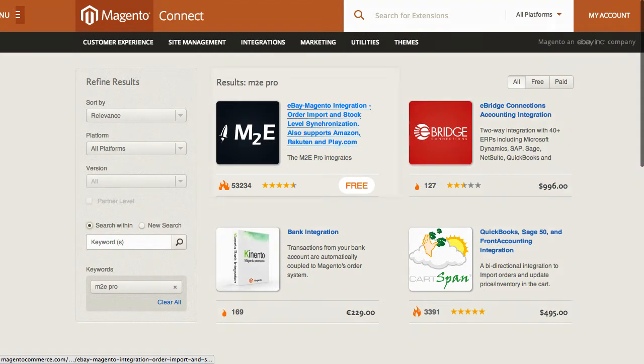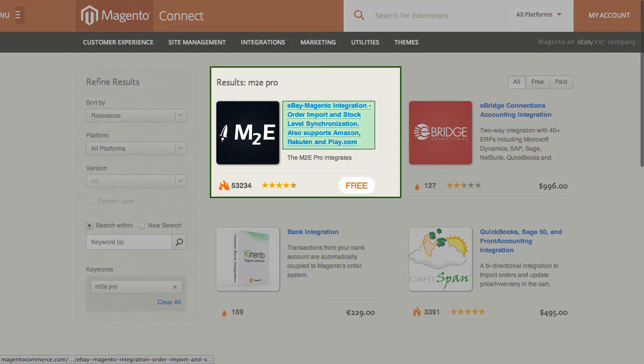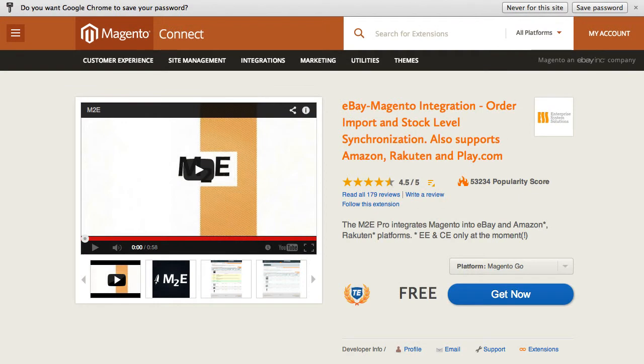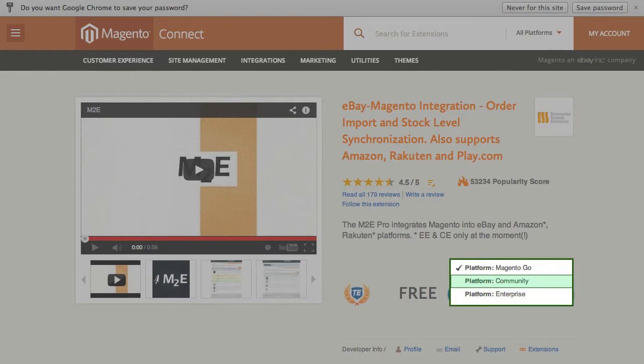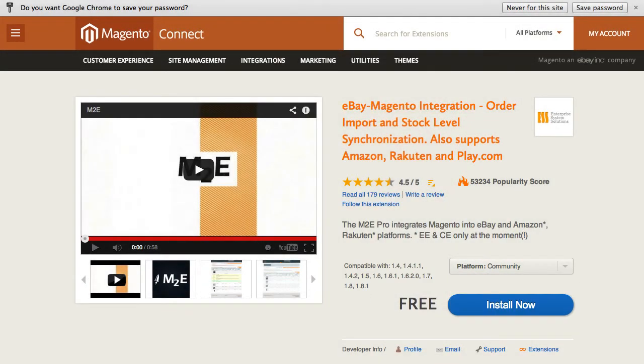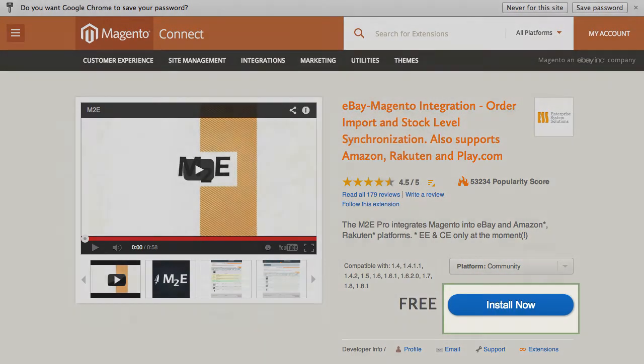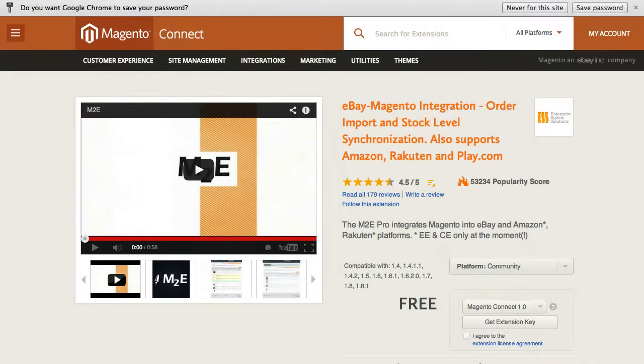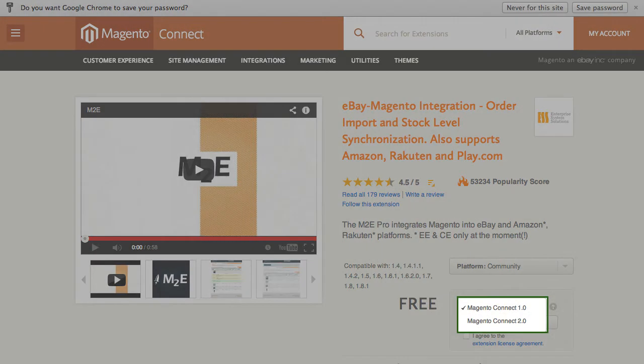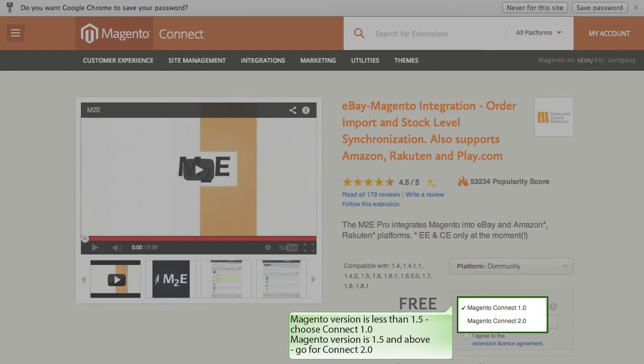Once located, we click on the link, select the necessary platform. If you are required to sign in, please do and press Install now. If your Magento version is less than 1.5, then you should go for Magento Connect 1.0. If it is 1.5 and above, then you should choose the 2.0 version, like we do, for example.